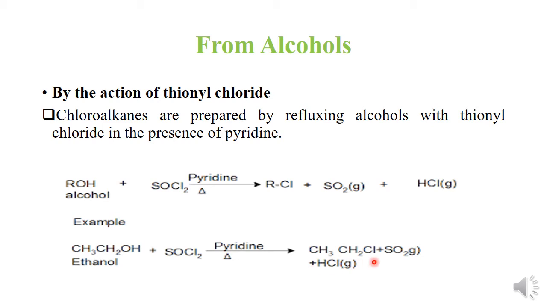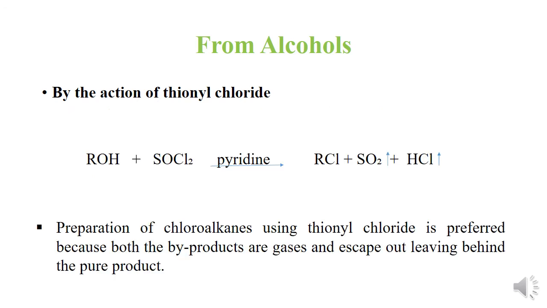it leads to the formation of chloroethane as a major product, whereas sulfur dioxide and hydrogen chloride are obtained as byproducts. Actually, this method for the preparation of chloroalkanes is usually preferred compared to the other methods because both the byproducts formed in this reaction are gases and escape out, leaving behind the pure product, that is the chloroalkane.